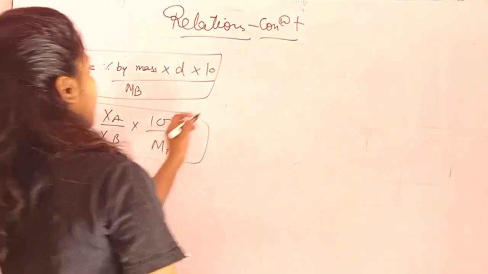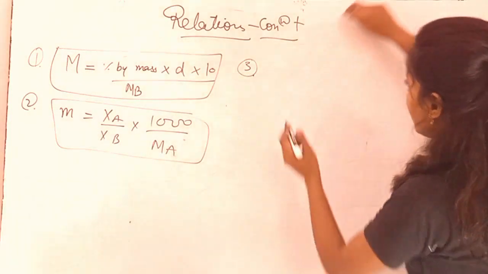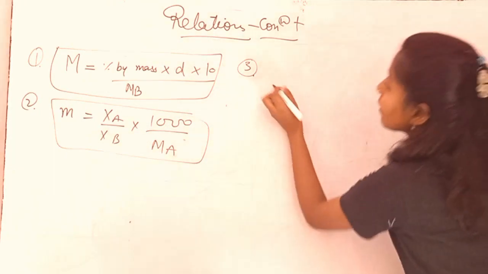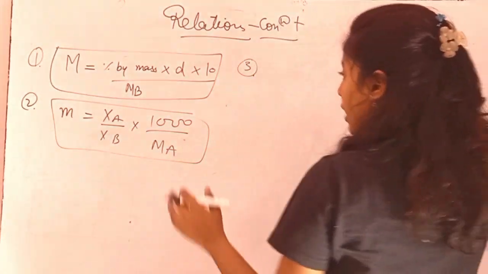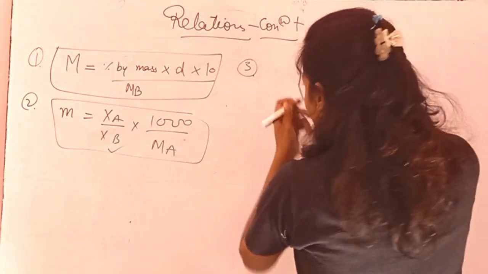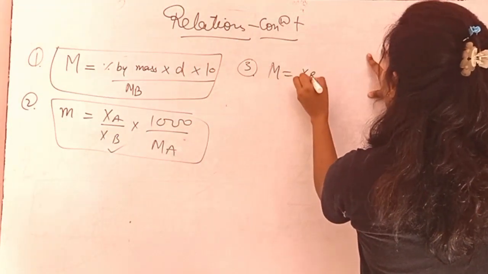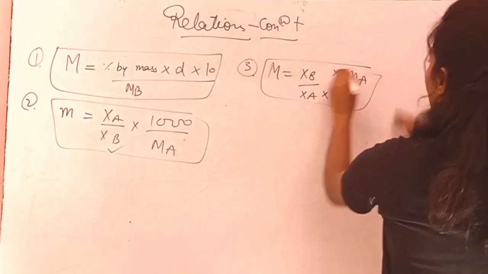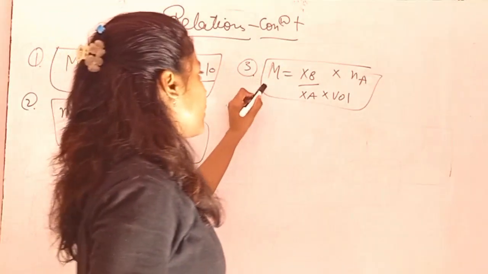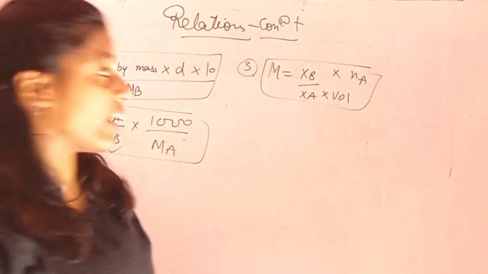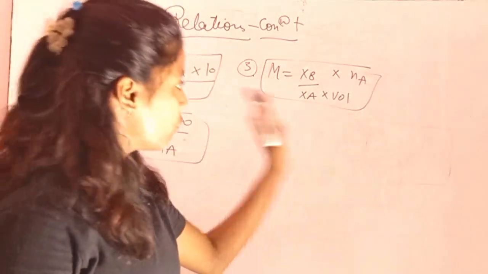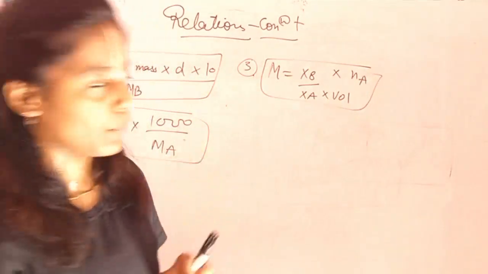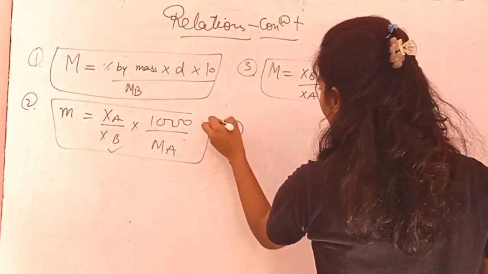Now the third relation is between mole fraction and molarity. Here the relation is between capital M and mole fraction: capital M equals x of B upon x of A into volume into n of A. What is n of A? The number of moles of your solvent, with volume in liters; if taken in ml, multiply by 1000 in the upper side. The fourth relation is very important again.